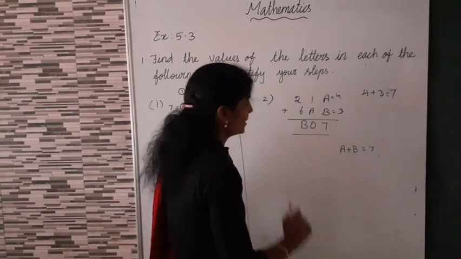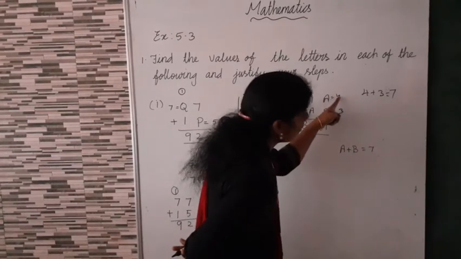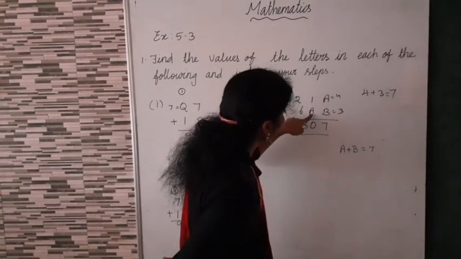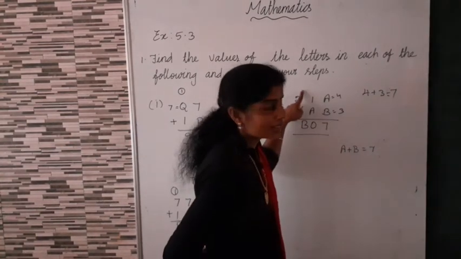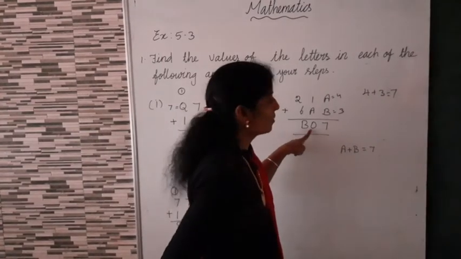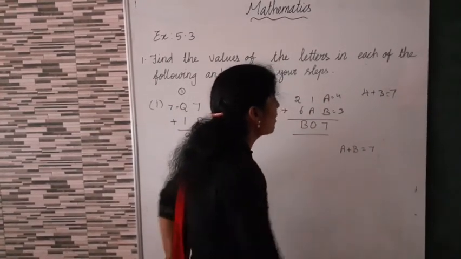Okay. But here, what's the value of A? 4. Now here also 4 means 4 plus 1 is equal to 5. But here we have tens place 0. So 4 and 3 is not possible.